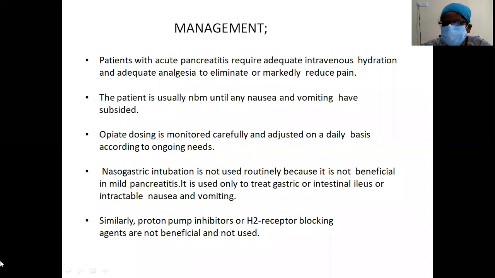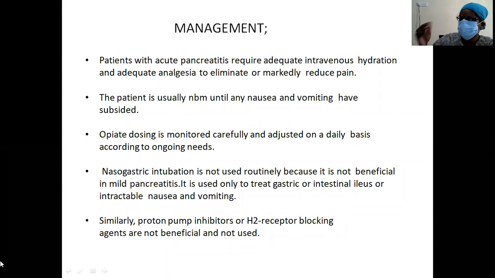Nasogastric, like RT insertion, is ideally not advised for mild pancreatitis. If it is severe pancreatitis where you are having intestinal ileus or intractable vomiting, then you will put in an RT and do continuous RT aspiration, because you want to remove the gastric secretions.